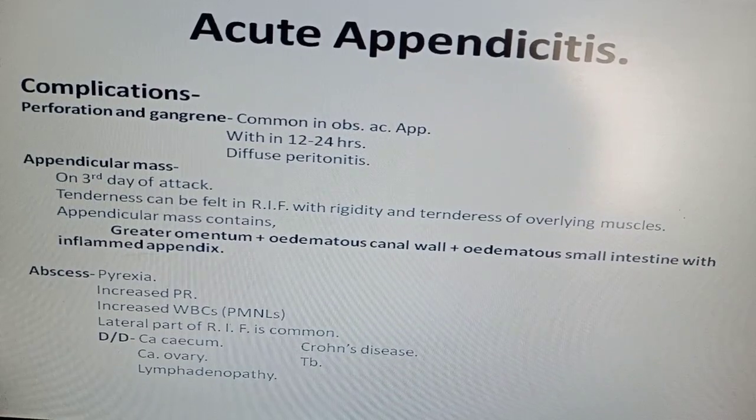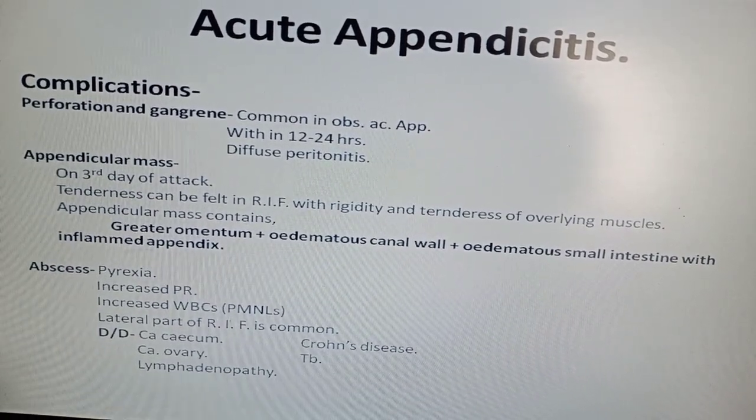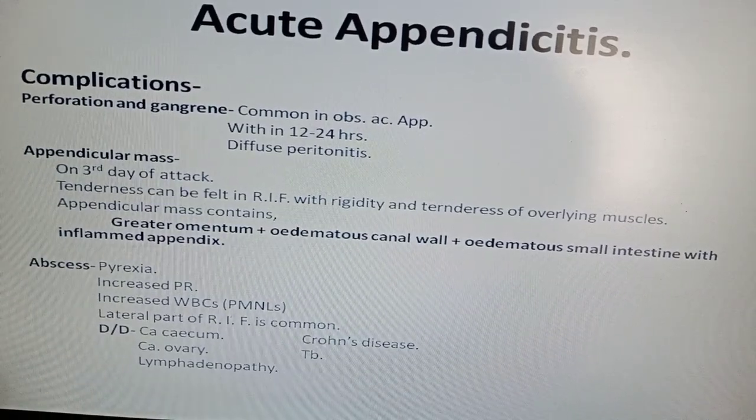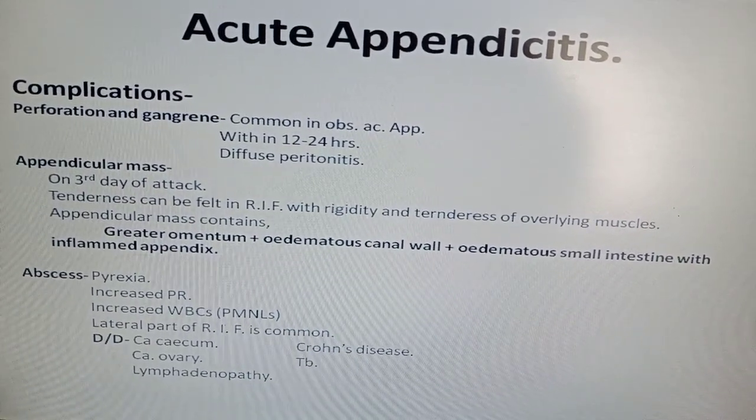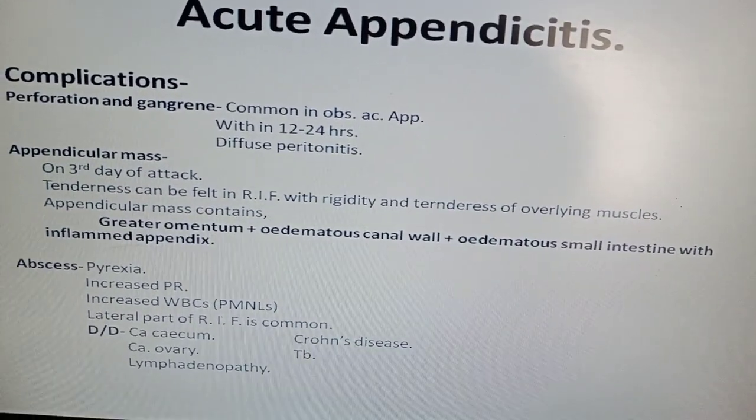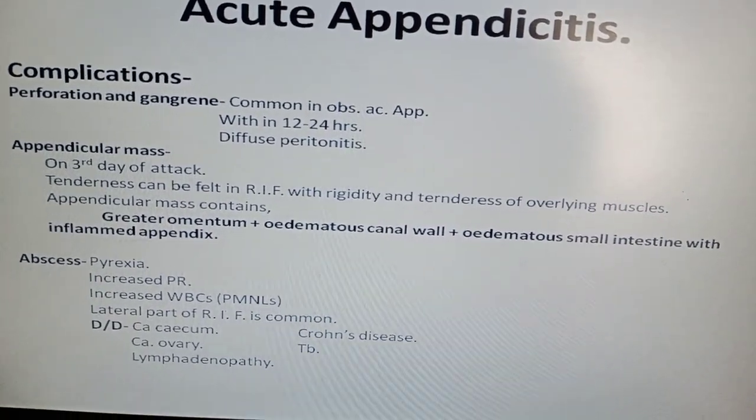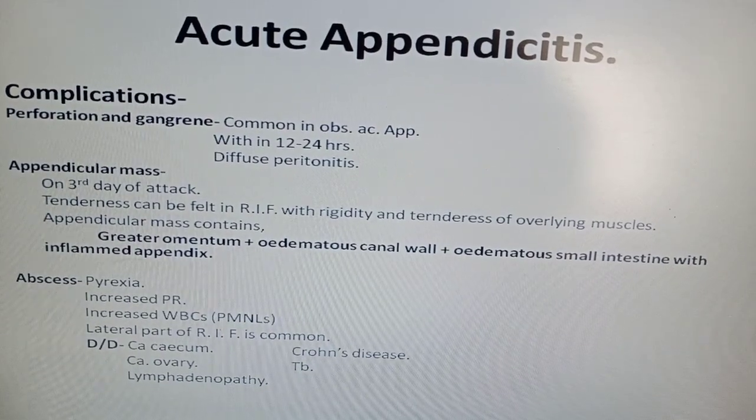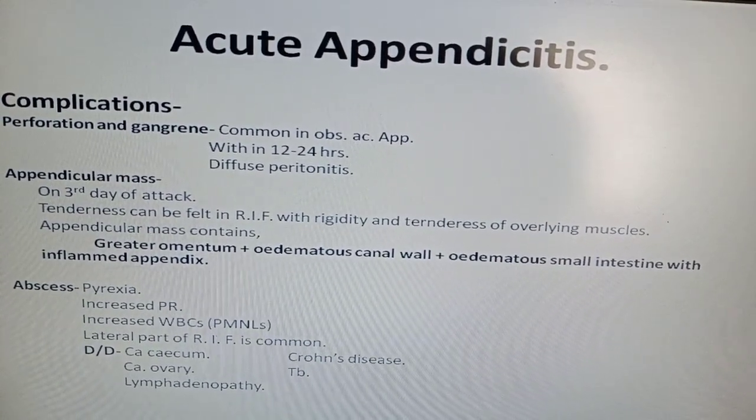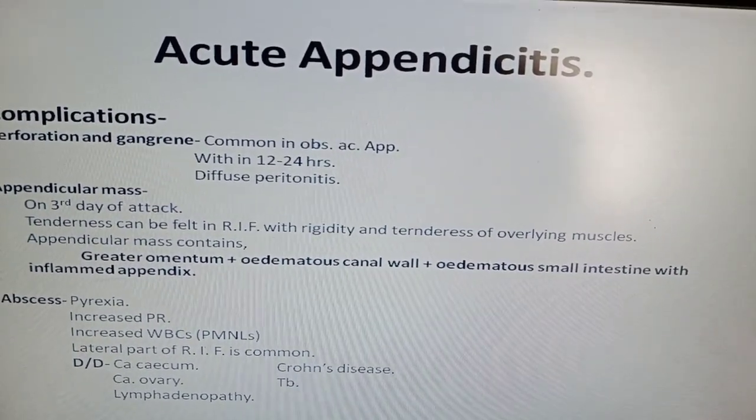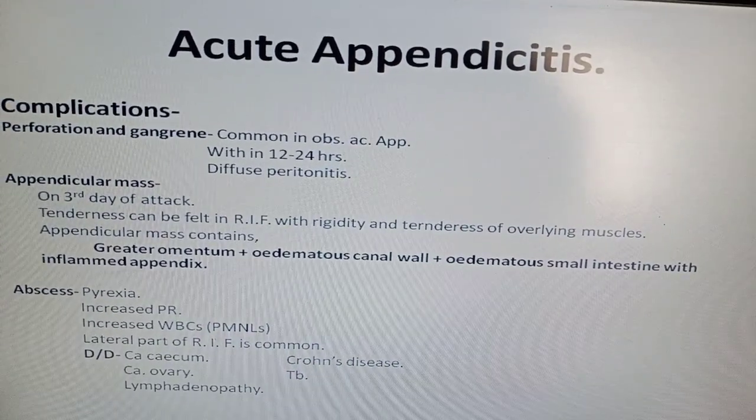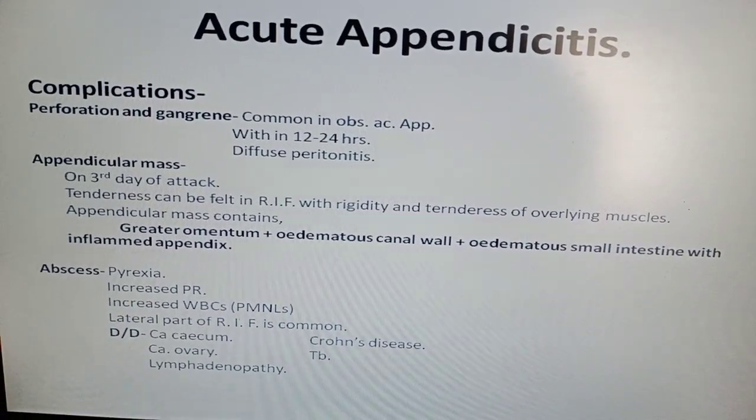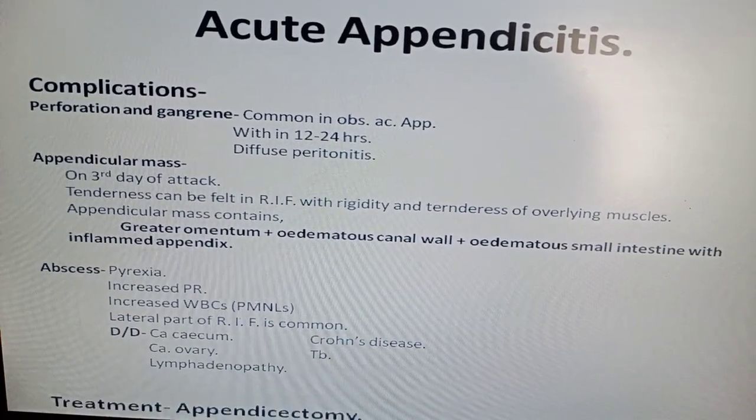If the patient comes with fever and tenderness in right iliac fossa, it is not the presentation only of acute appendicitis, but it should be distinguished from CA cecum, right sided CA ovary, lymphadenopathy, Crohn's disease, that is regional enteritis, and also tuberculosis of the intestine. So perforation and gangrene, appendicular mass, and abscess.